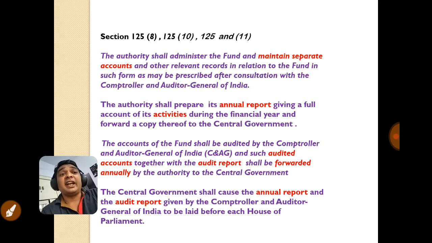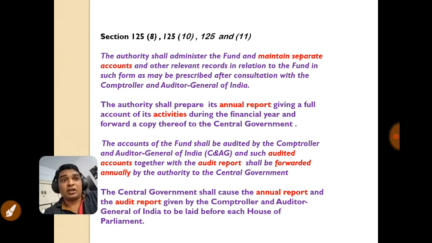It will manage and prepare separate books of account and other relevant records, and that too in consultation with, that means after taking the proper advice from the CAG, Comptroller and Auditor General of India. It is the highest auditing authority in India for government audit. Then the next subsection tells us the authority shall prepare its annual report giving a full account of its activities during the financial year and forward a copy thereof to the central government.